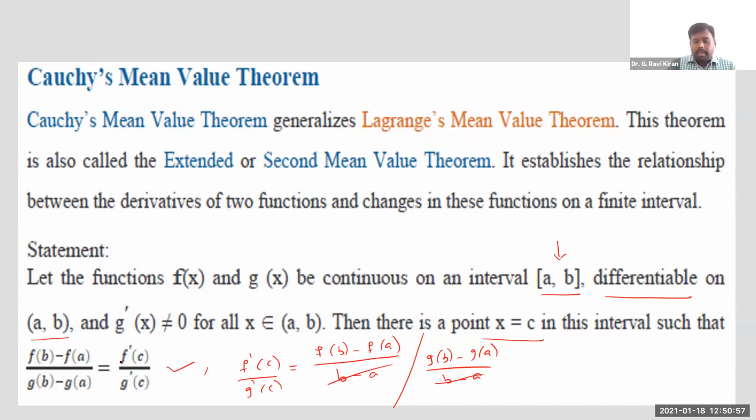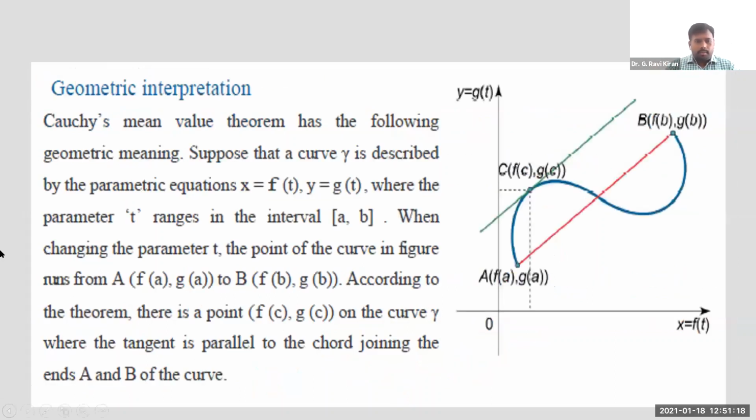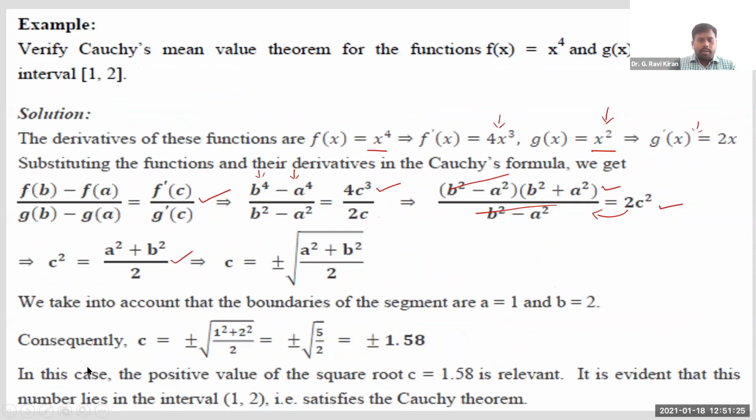Anyway, remember it this way simply: when you are given a function in parametric form, or two different functions, we can use Cauchy's mean value theorem to verify the connection between instantaneous change and average change. That's the basic idea here. Now let us try to solve a simple problem.